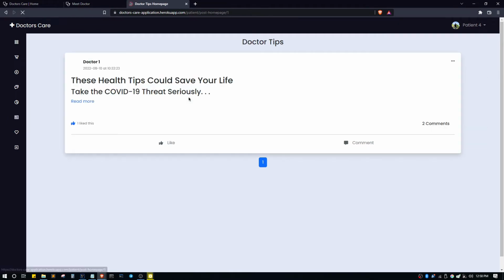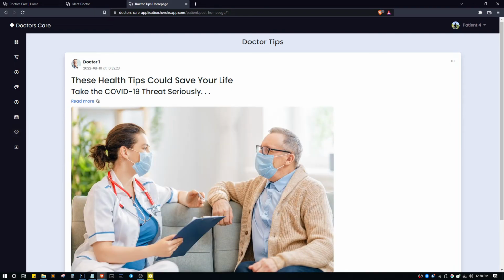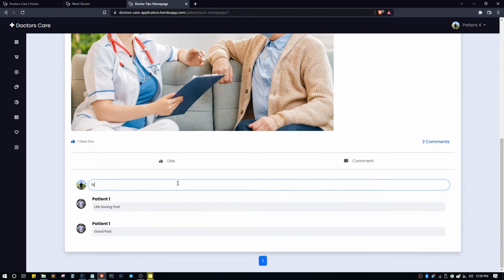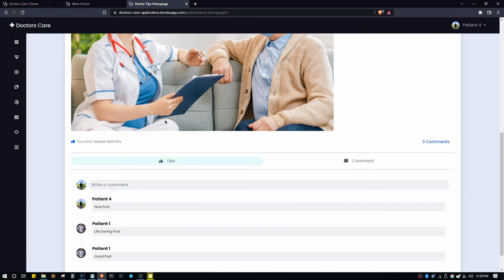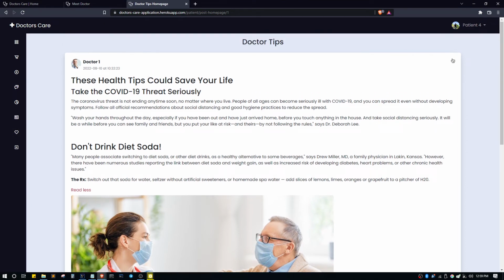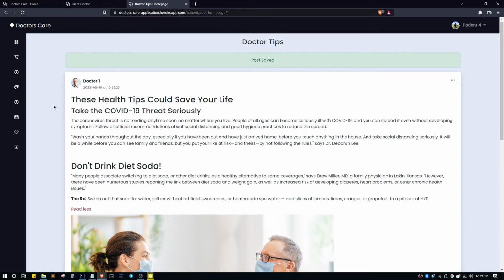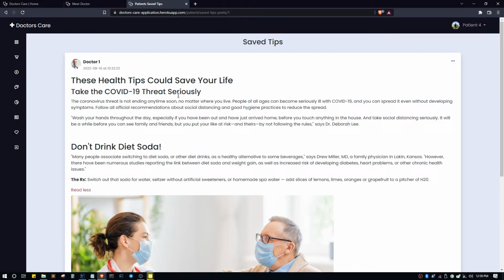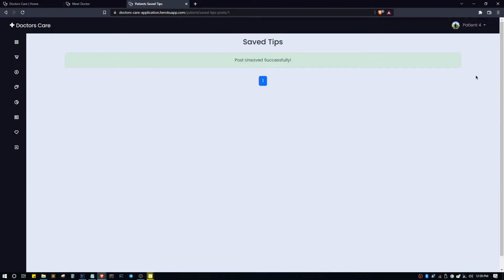Now, the doctors may write some tips for patients. From the doctor tips, the patients can view all the doctor tips. They can like, or they can also comment here. If the patient likes the post, then they can also save the post. From save tips, the patients can see all the saved tips, or they can unsave them. So this was the patient's part.